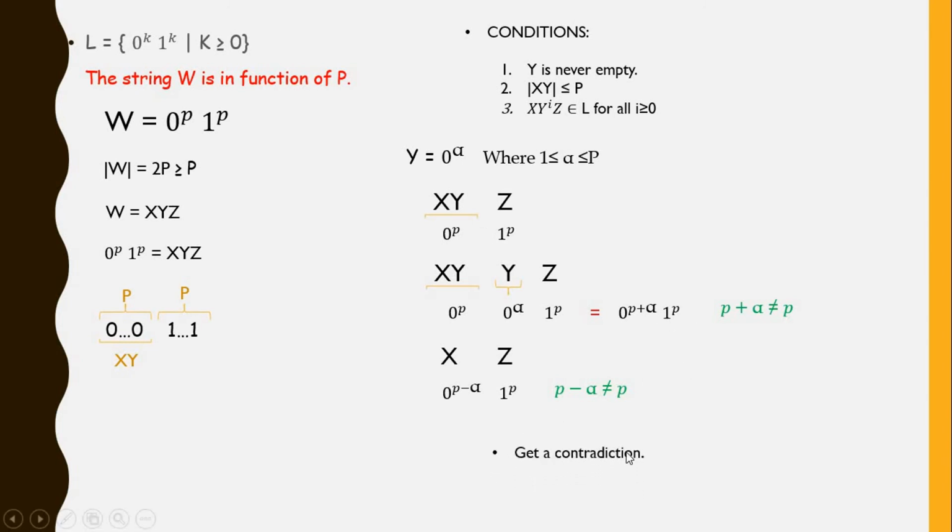So you get a contradiction in both cases, because the pumping lemma for regular languages says that I can pump up or pump down and stay in the language, which is not the case. Therefore, our assumption that the language L is regular is incorrect, and the language is not regular. Now, there will be some examples where you only pump up or pump down. In this example, we can do both, right?